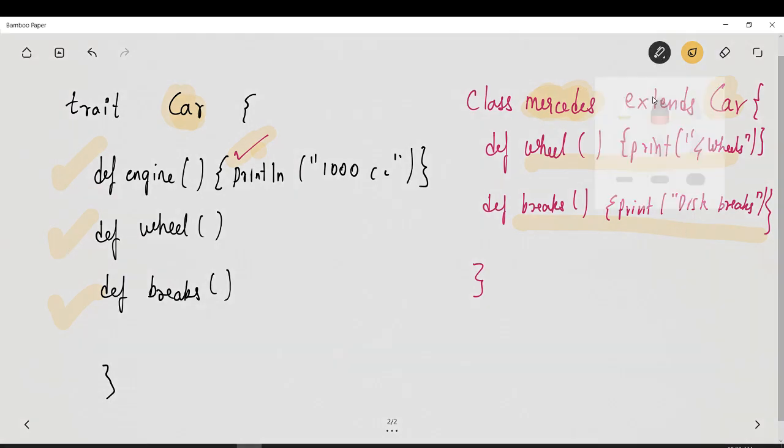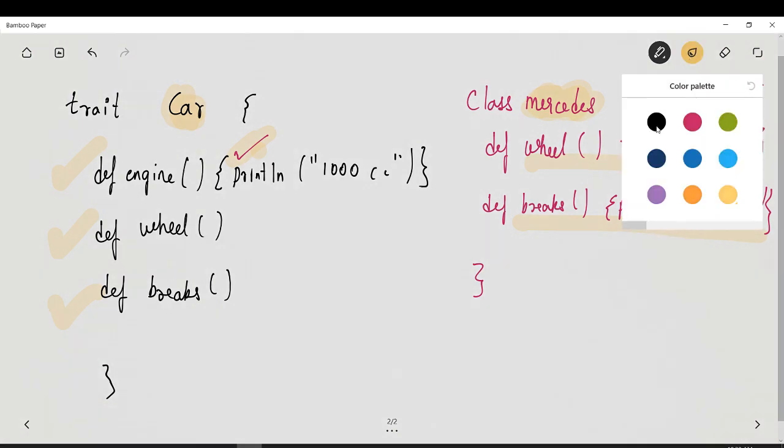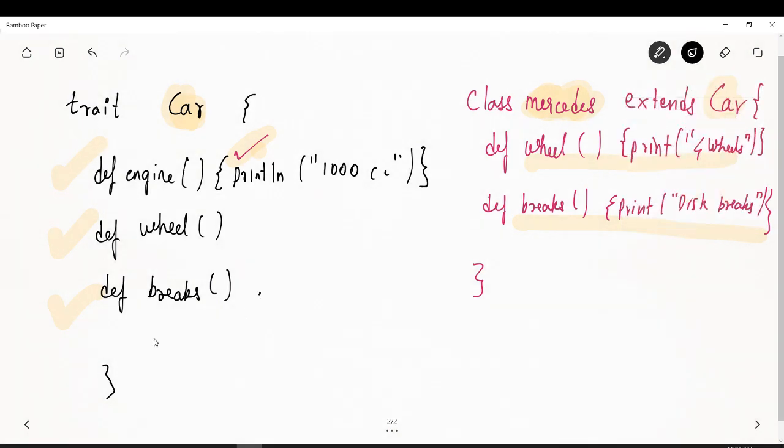In other words, to say in technical terms, let us write this. Trait can have unimplemented methods. So these were unimplemented methods.